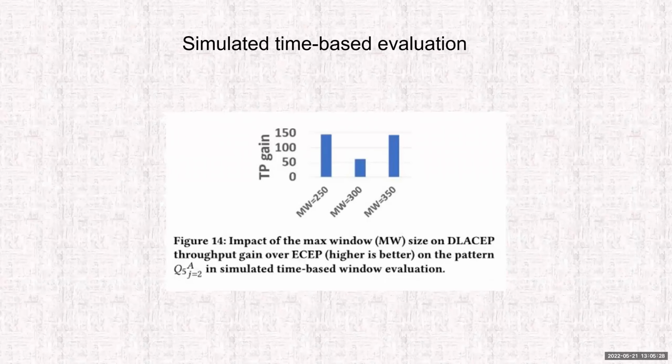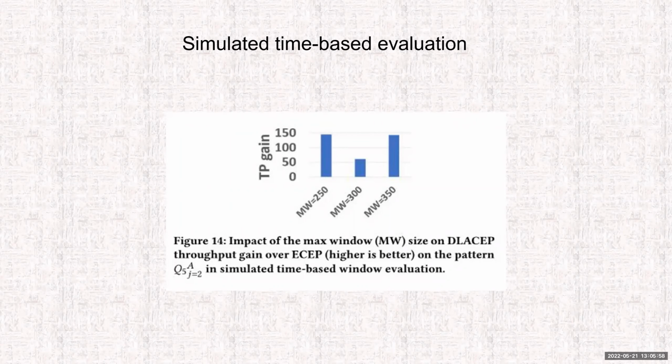And finally, our main window evaluation is count-based, but in reality there's also time-based evaluation, where windows can be comprised of different numbers of events. To simulate that, we used different values of maximum window size. For example, if the maximum window size is 250, it means we use windows with a varying number of events, but the maximum one was always 250.